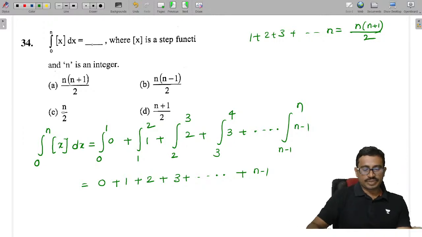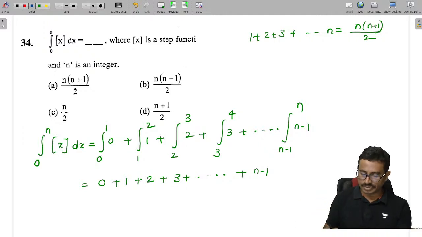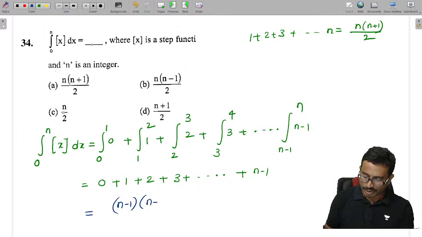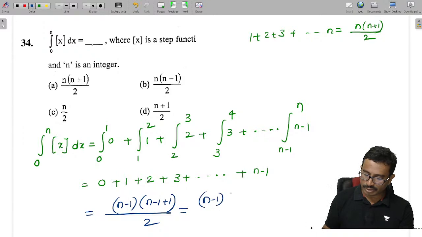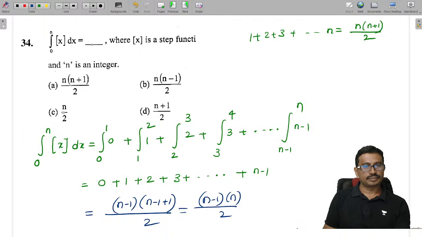But in the last we have n minus 1. How many terms are there? n terms or n minus 1 terms? Here we have n minus 1 terms. So that's why n minus 1 into n minus 1 plus 1 by 2, which is given as n minus 1 into n by 2.